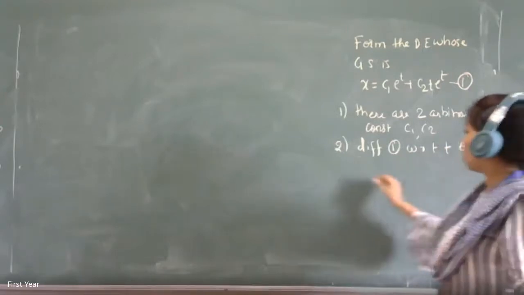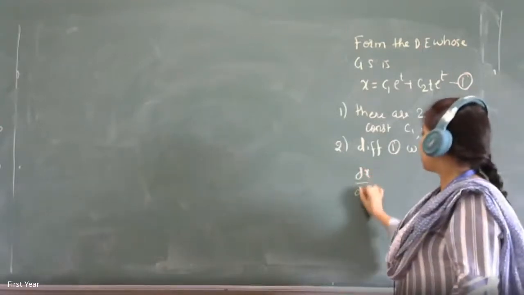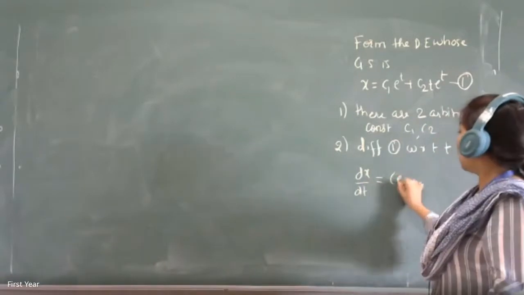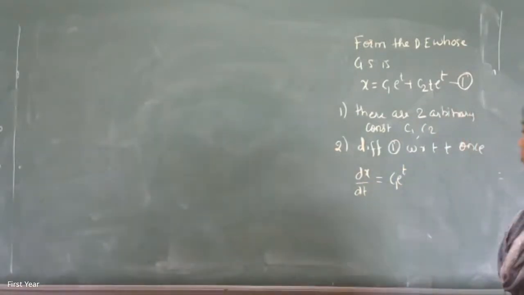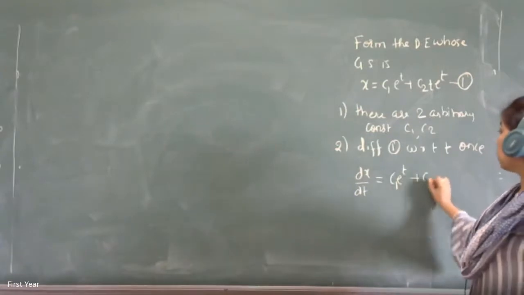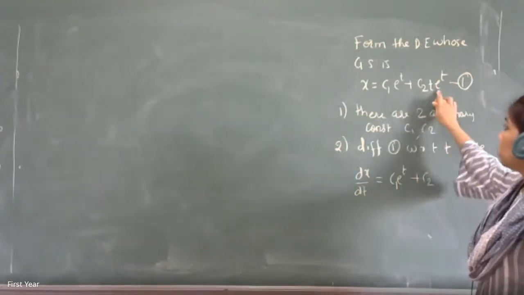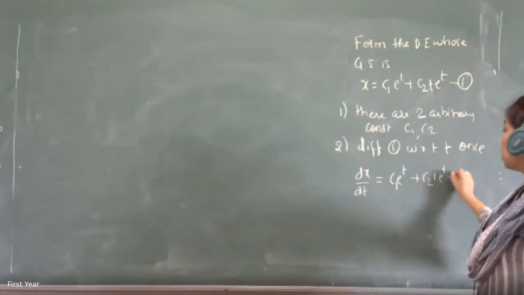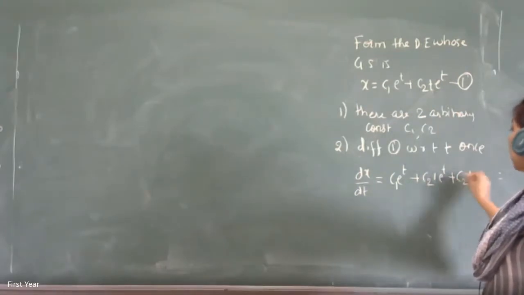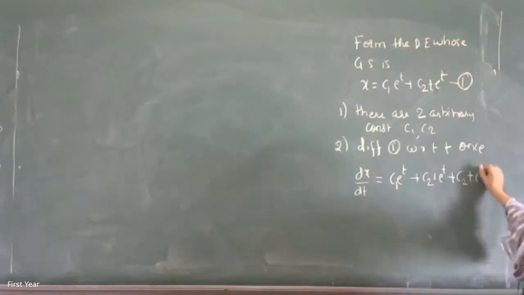First time. So you get dx by dt is equal to c1 e raised to t, because the derivative of e raised to t is e raised to t. C1 is the constant, plus C2 t into e raised to t, which is the product rule. Derivative of t is 1, e raised to t as it is, plus C2 t as it is, derivative of e raised to t is e raised to t.